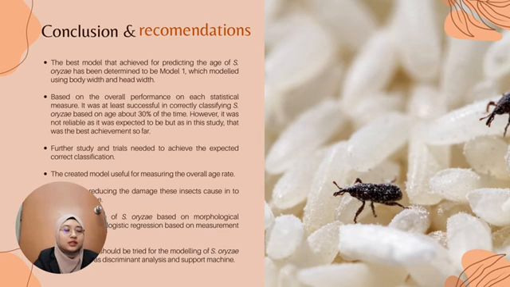Further study and trials should be done in depth to achieve the expected correct classification so that the model could be utilized efficiently for better use in the future. The created model will be useful for measuring the overall age rate, for the sake of agriculture, and to assist in reducing the damage these insects cause to food storage. Along with that, this model could be used to evaluate the age of Cytopalus aureus based on morphological structure through logistic regression based on measurements of its structure. It is recommended that other methods be tried for the modeling of Cytopalus aureus in future, such as discriminant analysis and support vector machine, as both of them also involve statistical methods and classification methods.